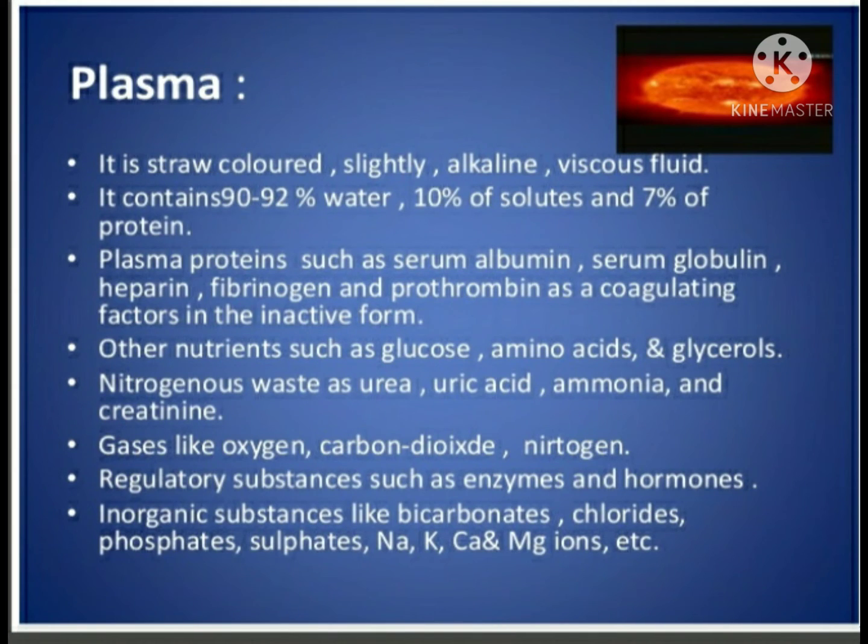The plasma proteins are serum albumin, serum globulin, heparin, fibrinogen, and prothrombin, which are coagulant factors in the active form. Other nutrients include glucose, amino acids, and glycerol; nitrogenous wastes such as urea, uric acid, ammonia, and creatinine; gases like oxygen, carbon dioxide, and nitrogen; regulatory substances such as enzymes and hormones; and inorganic substances like bicarbonates, chloride, phosphate, sulfates, and many others.